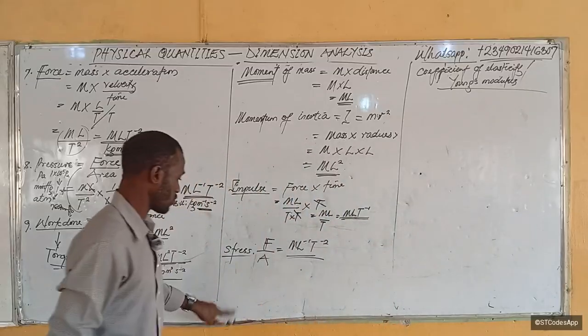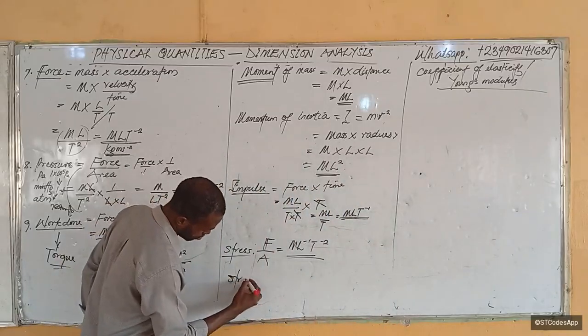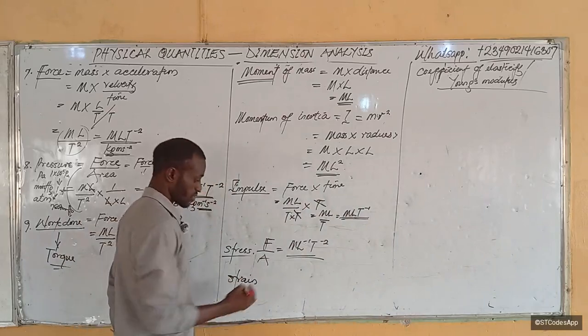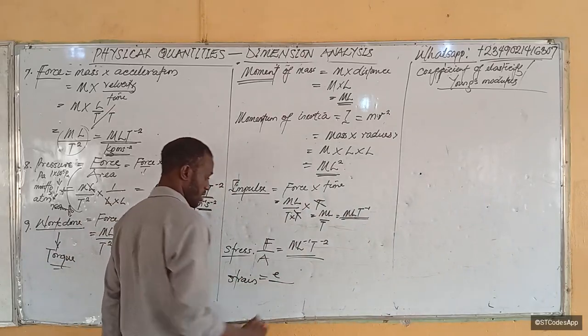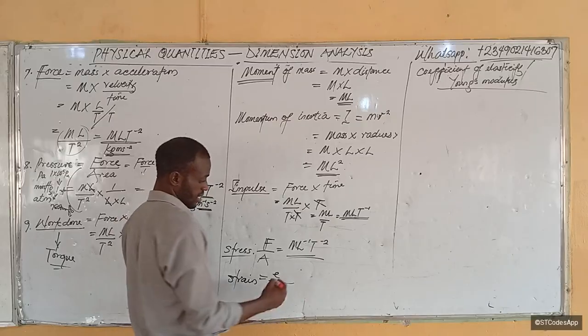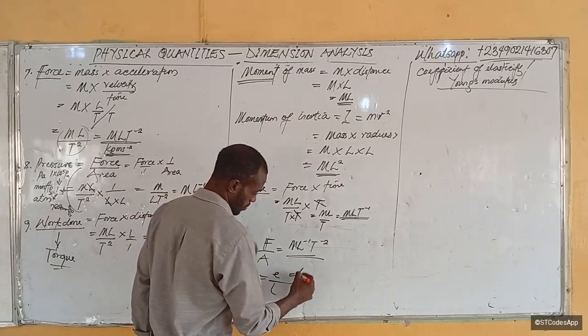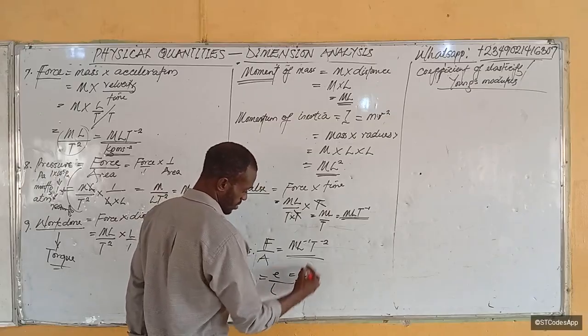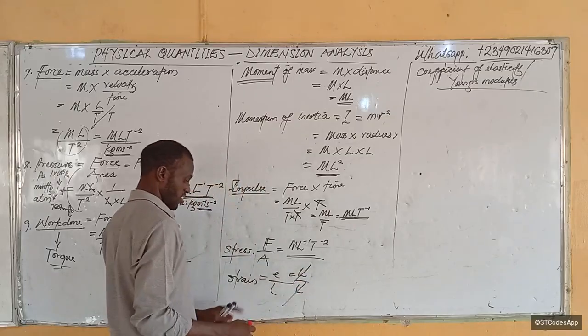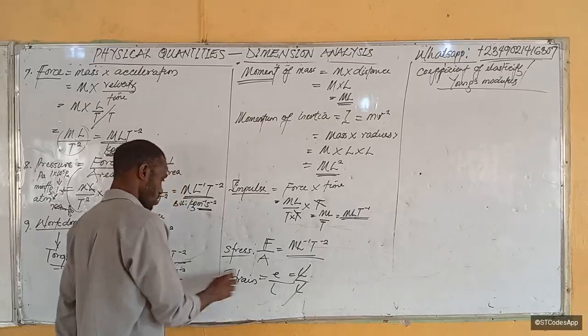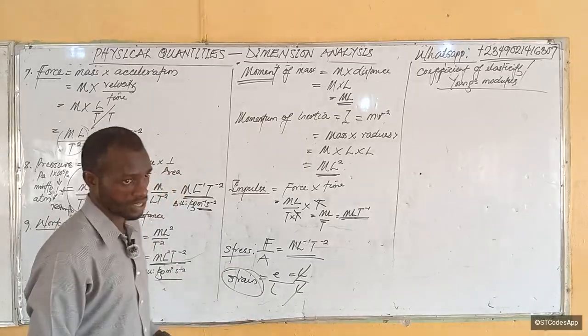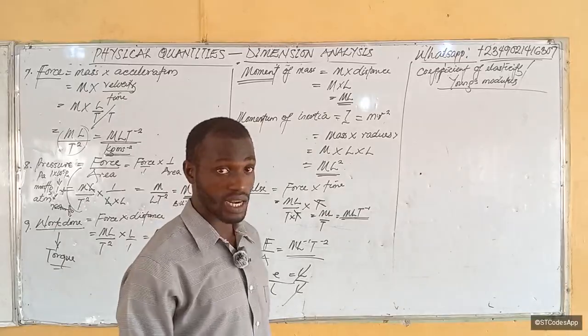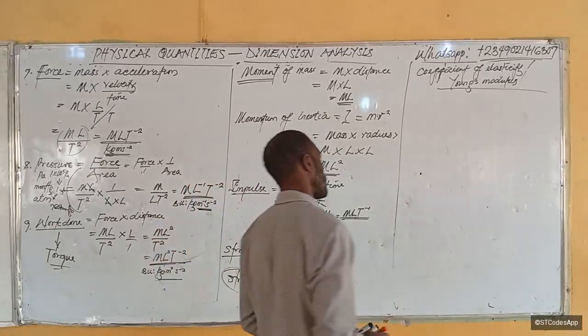One other thing I have said to analyze is strain. And what is strain? Strain is simply extension over length. Now extension is in meter, is a length. Length is the length. So what do you see? It is dimensionless. Strain is also dimensionless, like those other guys that we saw, relative this, relative that.